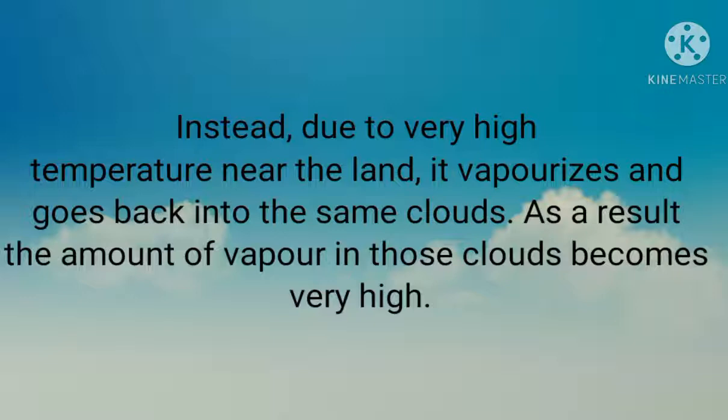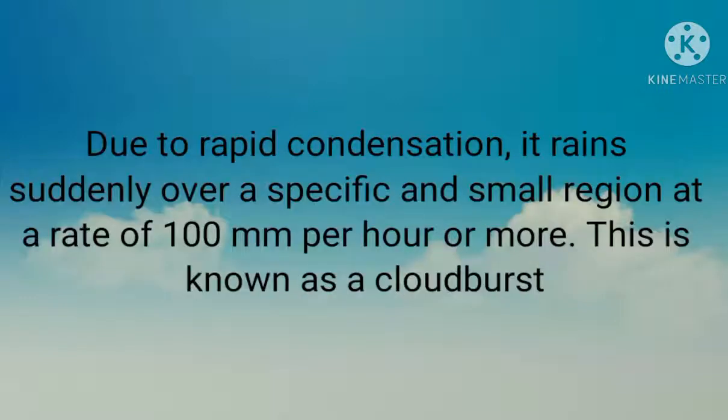Now, due to rapid condensation, it rains suddenly over a specific, small region at a rate of 100 millimeters per hour or more. This phenomenon is known as cloudburst. In a small region, there is a lot of water, about 100 millimeters per hour, and that is called a cloudburst.